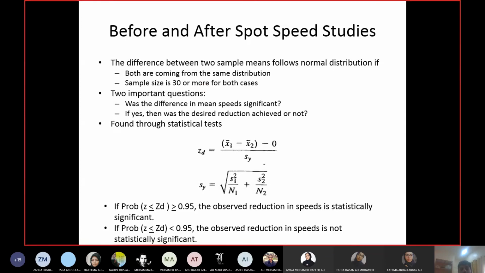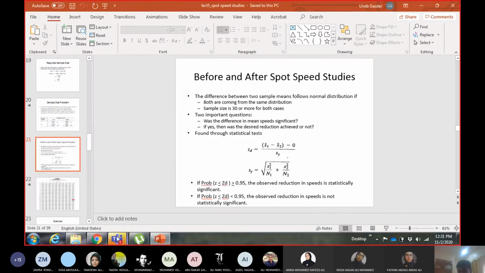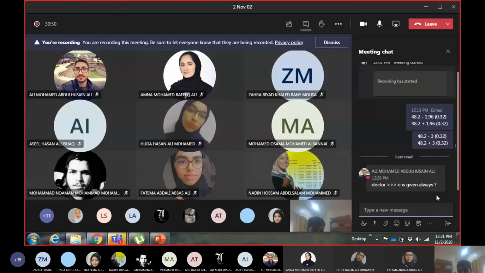Okay, for example, let me take some names. Do we have a question? E is given, or you can assume. E is given or you can assume. Okay, because this is the standard error, the acceptable error which you want. So how much error you can afford, how much error you are willing to accept, that will be E. Okay, so E depends upon you. You want more precise data, you will select a lower value of E. You want less precise data, you will select a higher value of E. For calculating your sample size 62, I selected a high value because I'm not expecting precise data from you. Jokes apart, okay, you are students, okay, you still have to polish your skills.